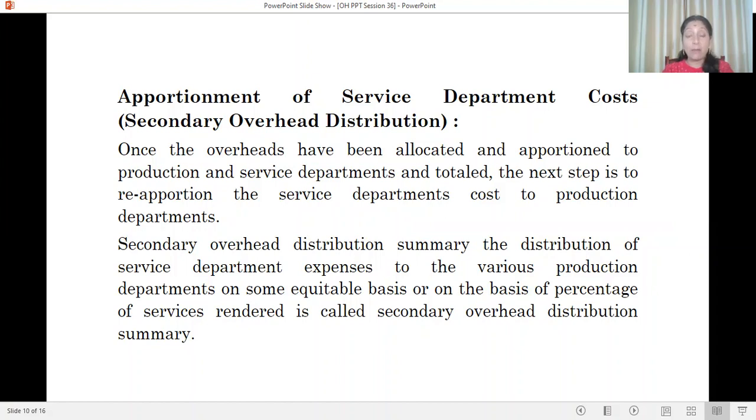As an example, A, B, C are production departments and X, Y are service departments. We take the total of each, with the apportioned amounts allotted to them, into consideration, and we reallocate the service department expenses to the production departments. The distribution of service department expenses to the various production departments on some equitable basis, or on the basis of percentage of service rendered, is called the secondary overhead distribution summary.